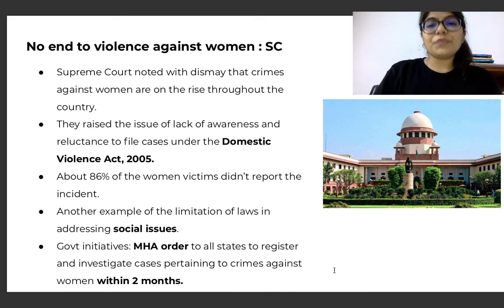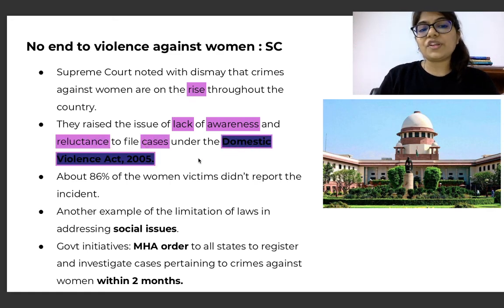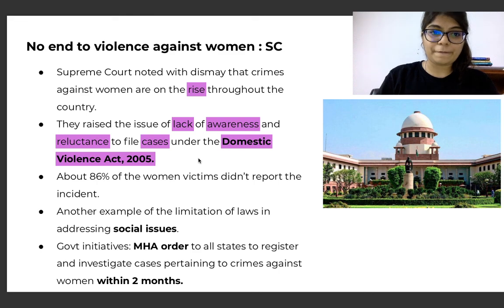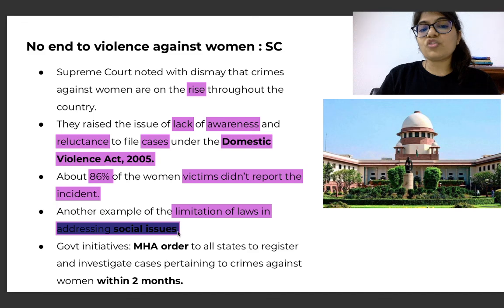Now, the Supreme Court said that there is no end to violence against women. The Supreme Court noted with dismay that crimes against women are on the rise throughout the country. They raised the issue of lack of awareness and reluctance to file cases under the Domestic Violence Act 2005. Right, about 86% of the women victims didn't report the incident. Another example of the limitations of laws in addressing social issues.